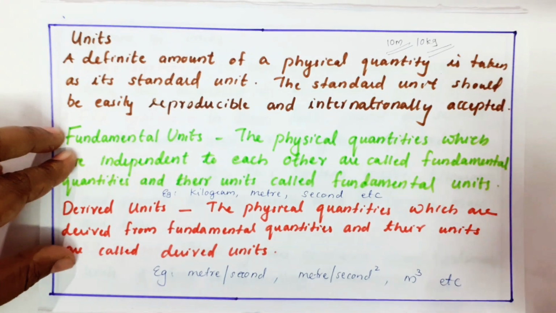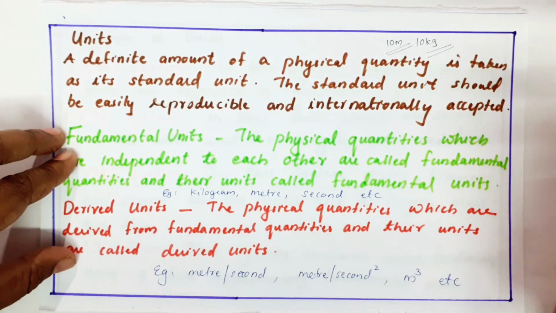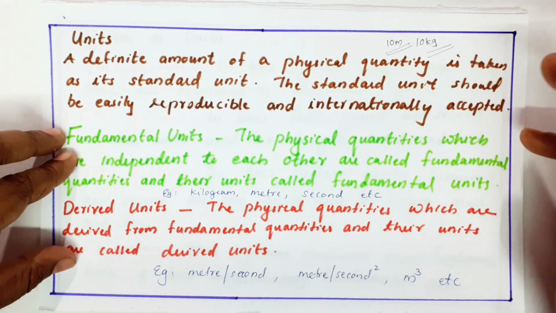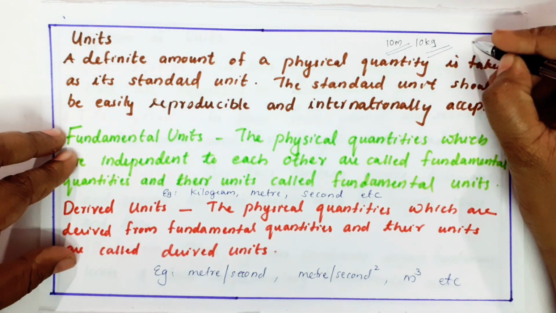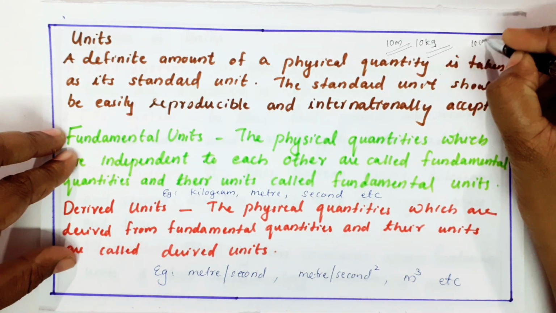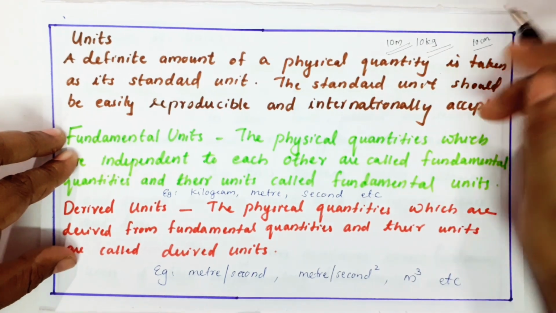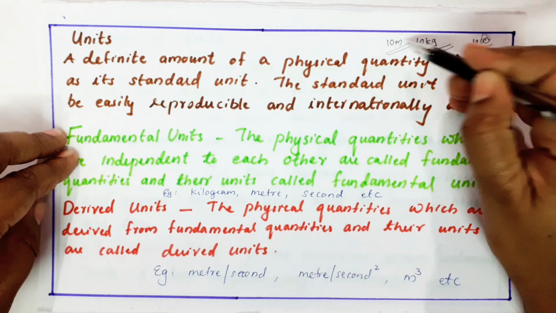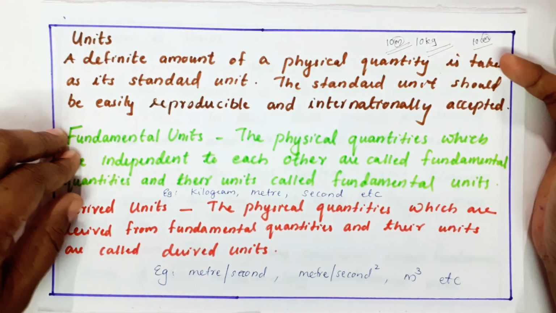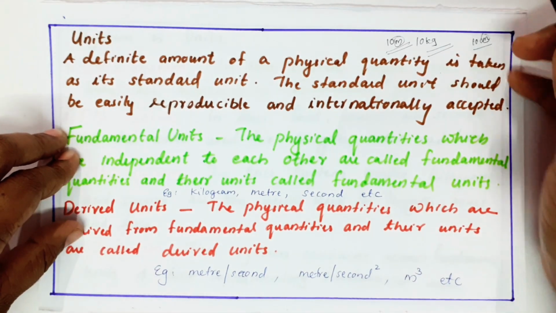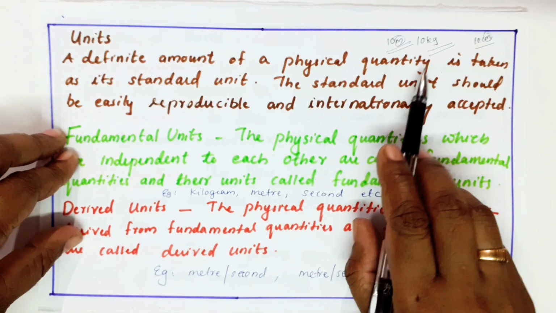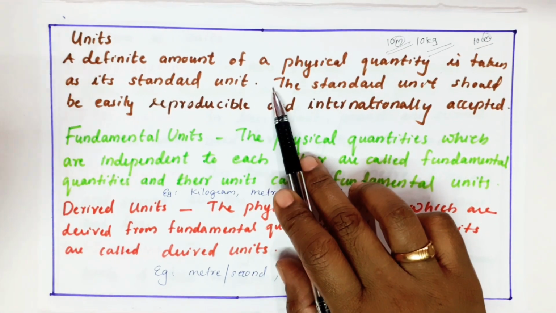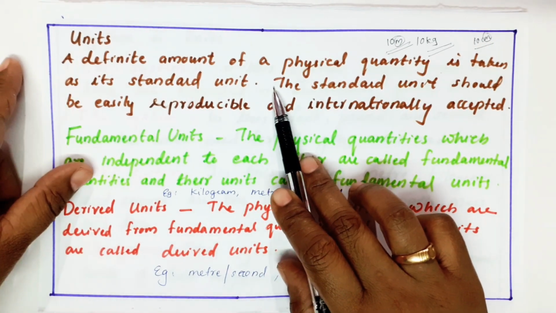So, that physical quantity you can express in terms of its unit. Centimeter is another unit of length. So 10 centimeter and 10 meter, a lot of difference is there. If I'm not writing this centimeter, it won't make any sense. So a definite amount of a physical quantity is taken as its standard unit.